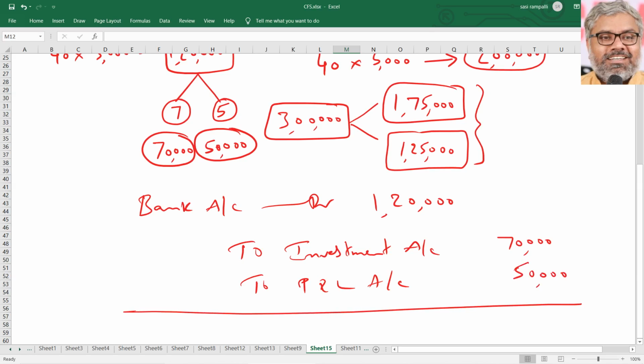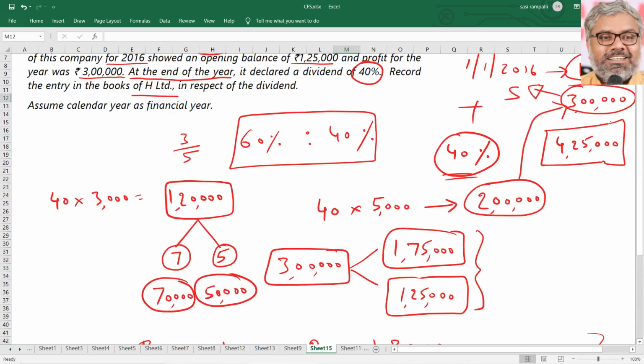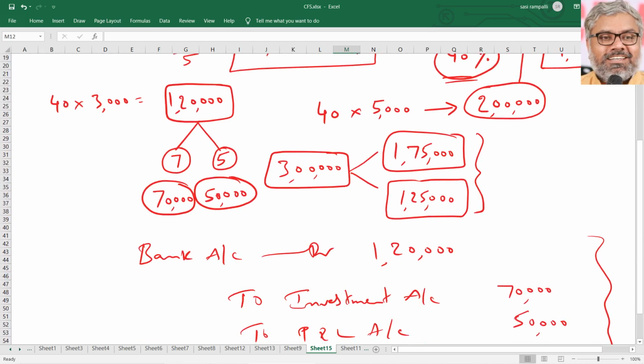So this is the journal entry that has to be written in the books of the holding company when they receive this dividend of 1,20,000 rupees. Okay, that is the pre-acquisition and post-acquisition dividend treatment.